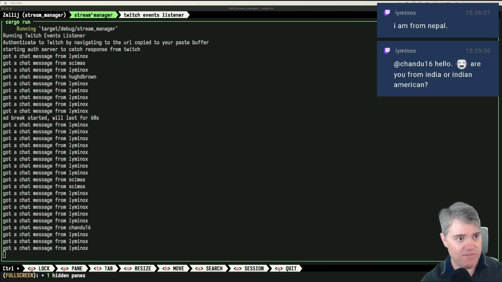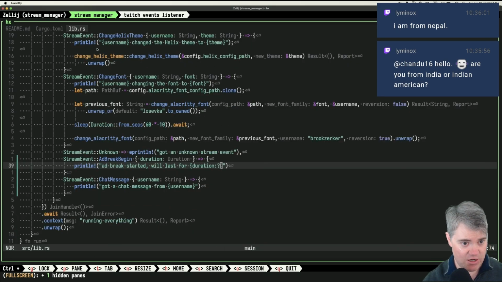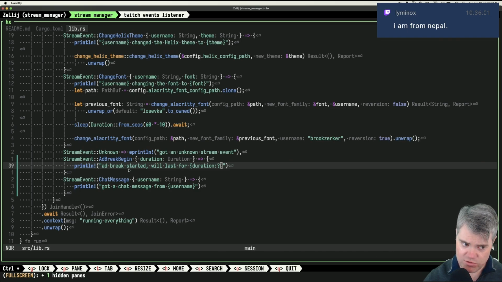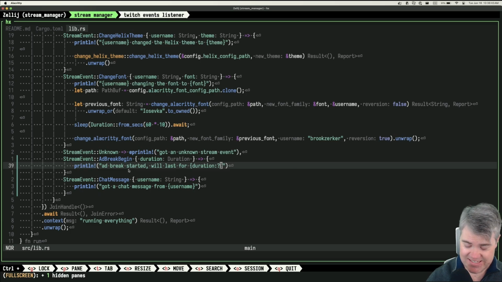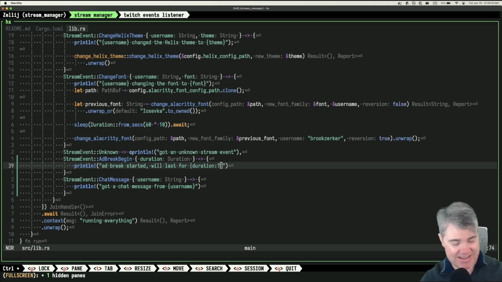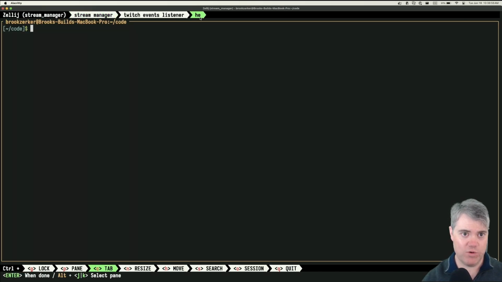Now, the philosophy of Stream Manager is that it doesn't actually do any of the things here, right? Because I am pulling in other projects for it to work on. So I think a HelloQ would be its own thing, which could be a web application, but I could also see us doing Tauri or just a really simple CLI. I think a simple CLI would be sufficient for this. So I'll call this Twitch HelloQ.